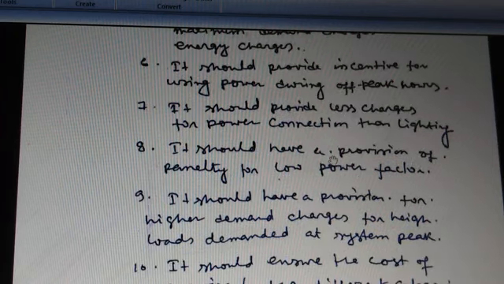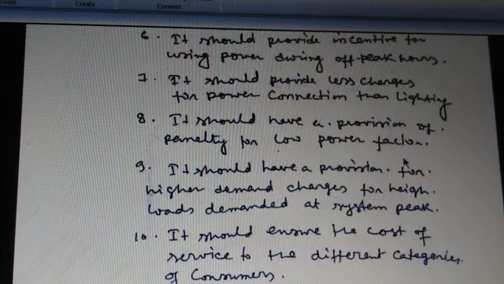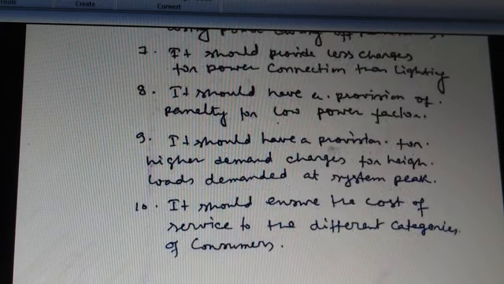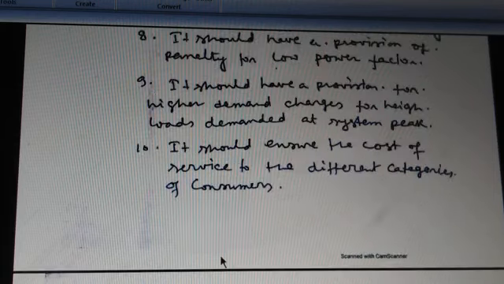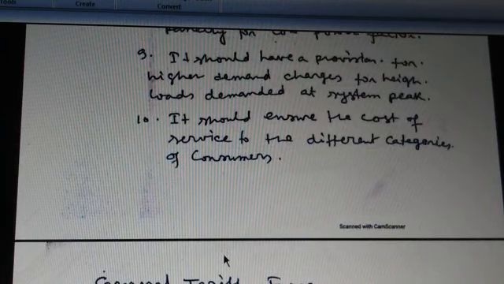Next point, it should have provision of penalty for low power factor. So if the power factor is low, then some penalty charges are required with the electricity bill, and this penalty is mentioned in the tariff. Next point, it should have provision for higher demand charges for the high load demand on the system. Next point, it should ensure the cost of service to the different categories of consumers. So these are the requirements of the tariff.